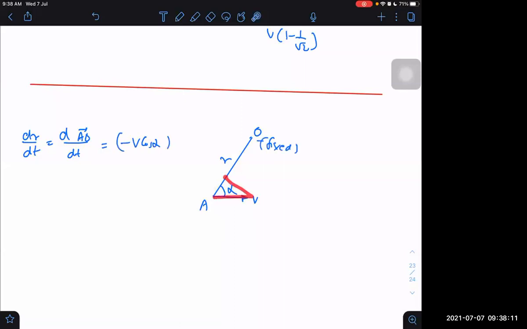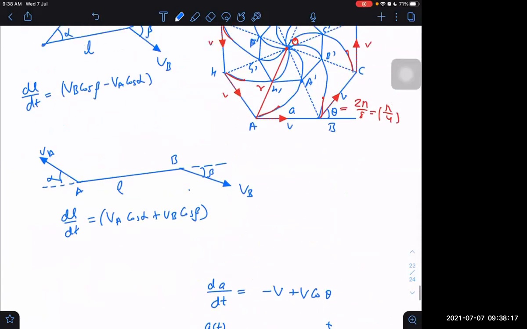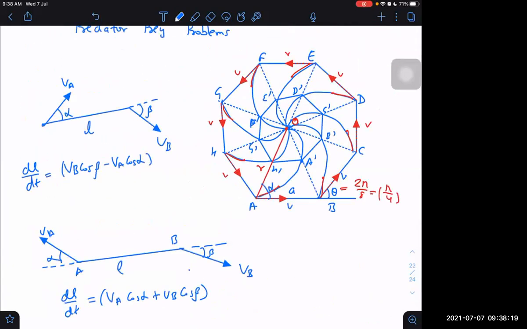What is alpha here? Alpha is this angle. Can you determine this angle? I thought you could determine it easily.